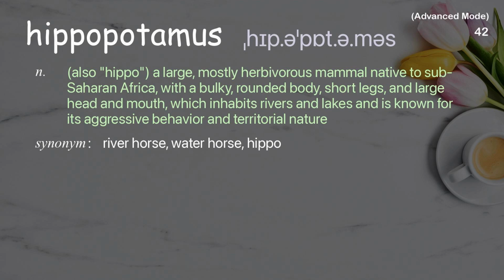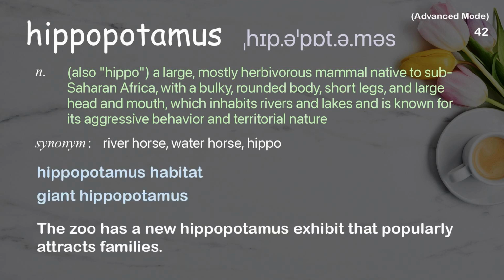Hippopotamus. Also hippo, a large, mostly herbivorous mammal native to sub-Saharan Africa, with a bulky, rounded body, short legs, and large head and mouth, which inhabits rivers and lakes and is known for its aggressive behavior and territorial nature. Examples: hippopotamus habitat, giant hippopotamus. The zoo has a new hippopotamus exhibit that popularly attracts families.